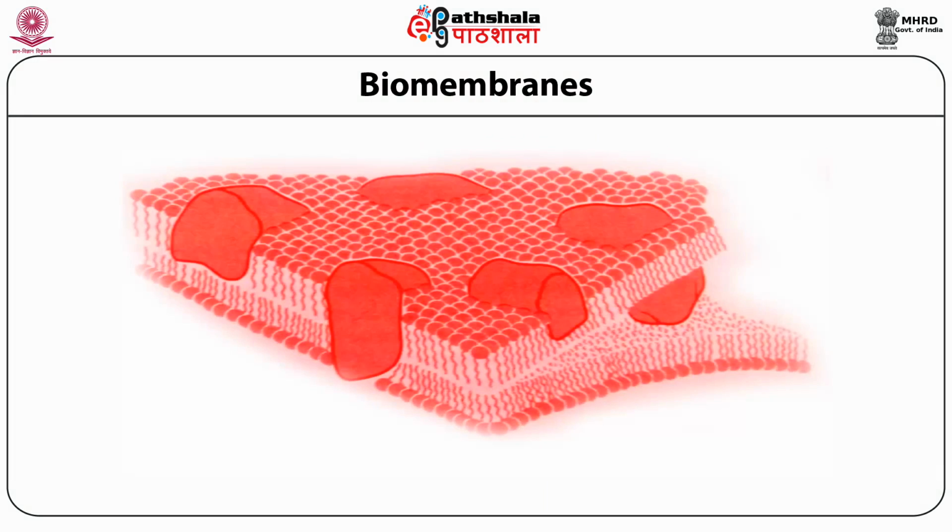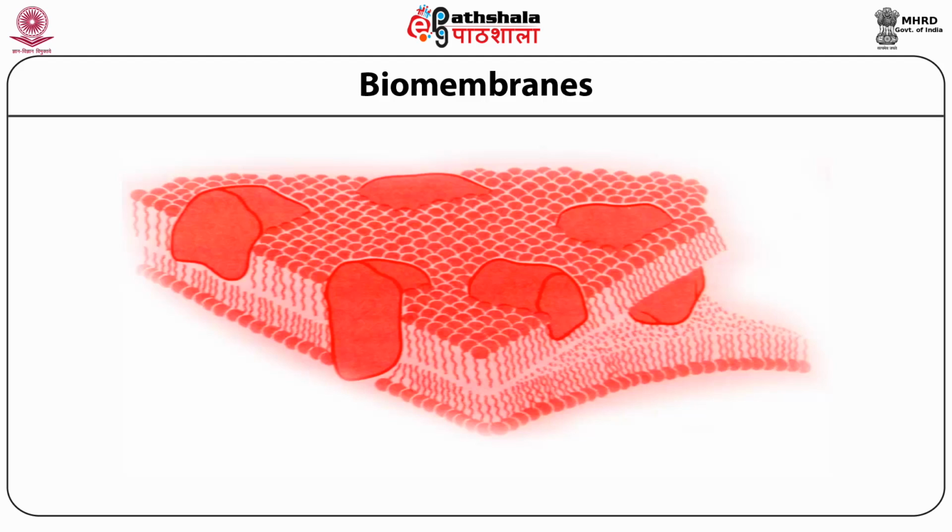As early as 1925, Gorter and Grendel gave the idea of a lipid bilayer. Their idea was based upon their measurements of the total surface area of a red blood cell and the area occupied by monolayers from the lipids isolated from red blood cells.